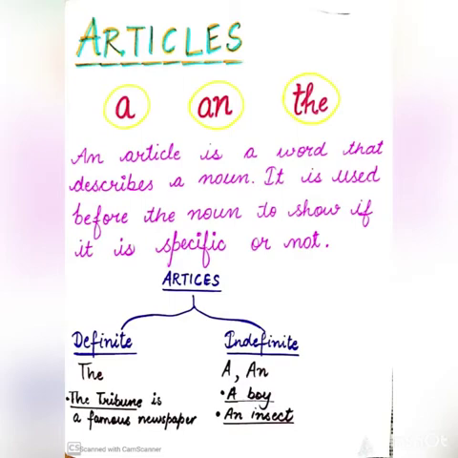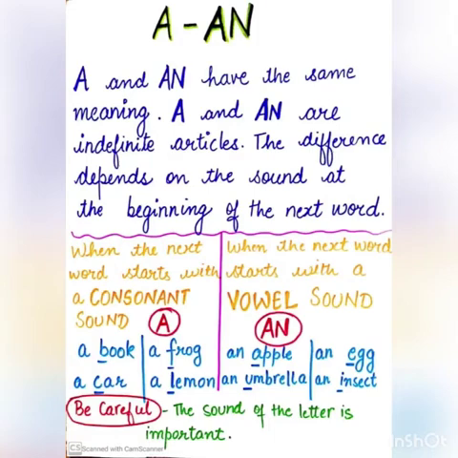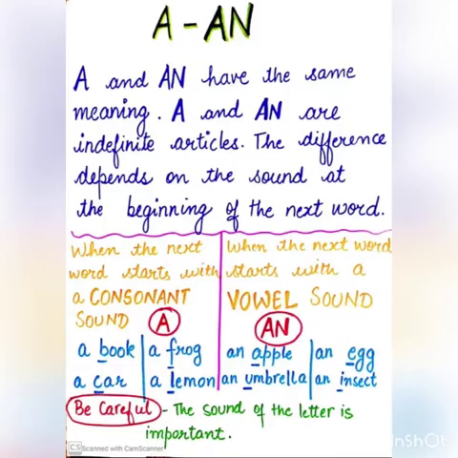When we talk about a particular thing, at that time what will we use? We will use the word the before that word. Okay, and the second one is the indefinite article. The indefinite article contains a and an. The first is a boy and the second is an insect. First of all, we will talk about a and an. Here, a and an have the same meaning and both are indefinite articles, and the difference depends on the sound at the beginning of the next word.